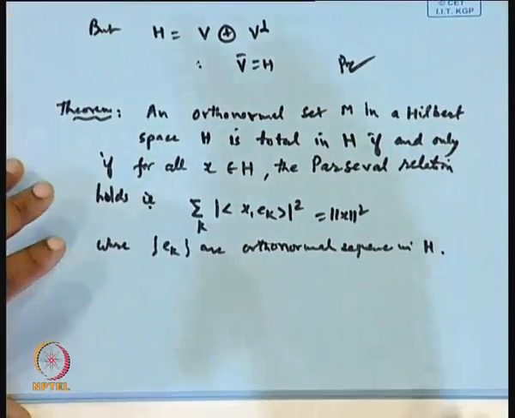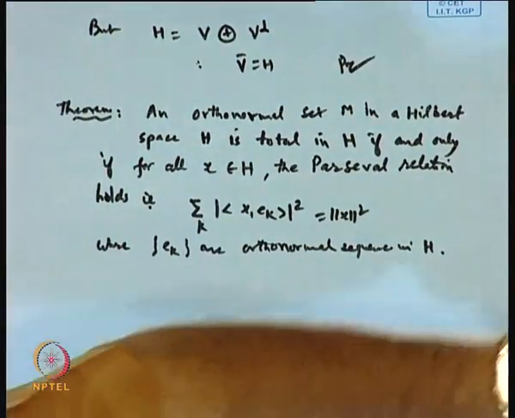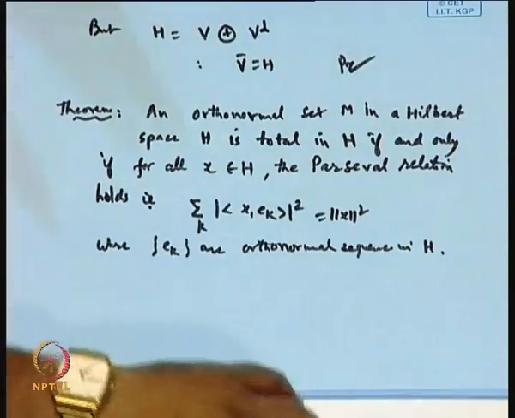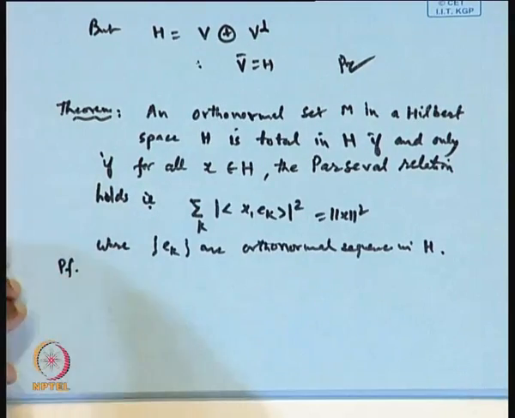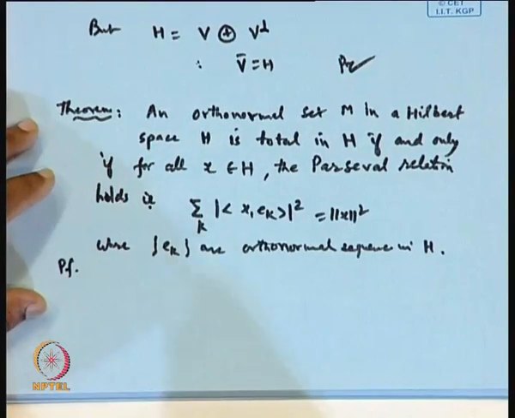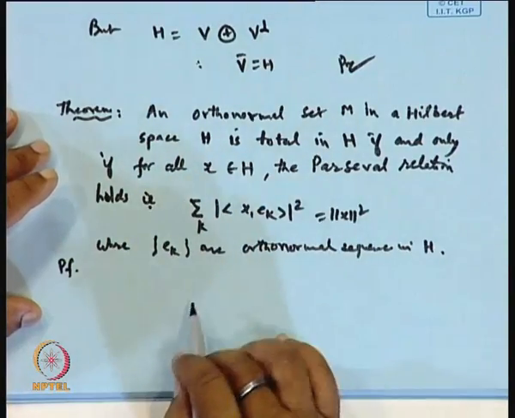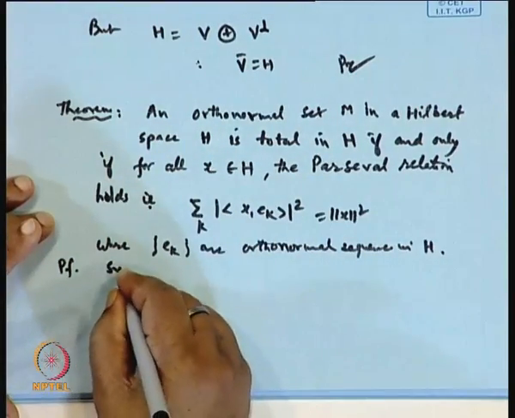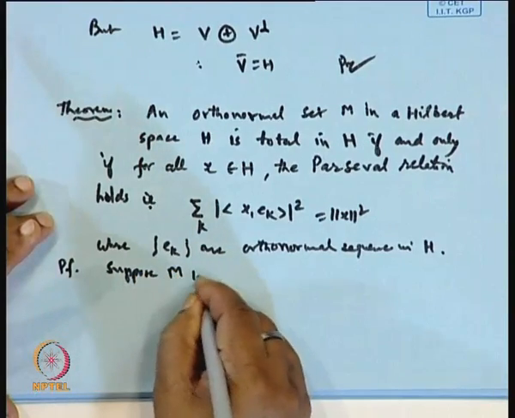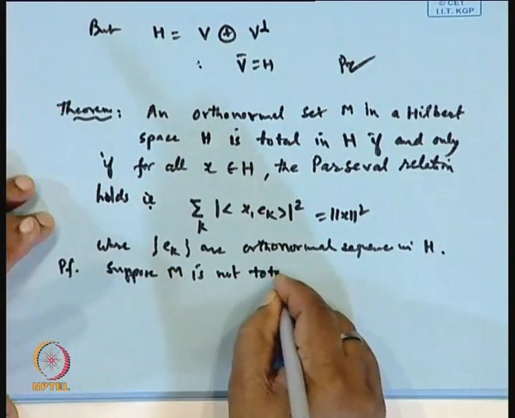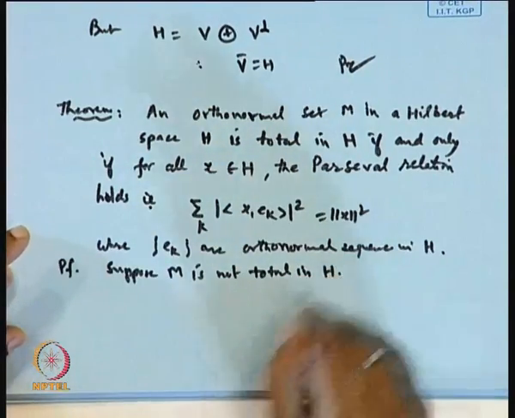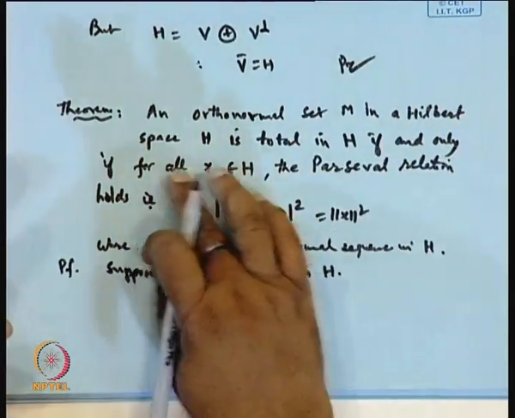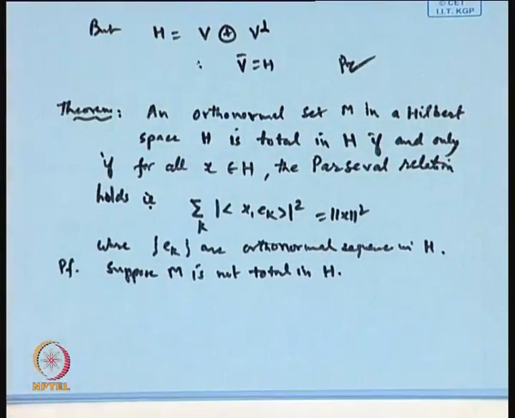Now, let us see the proof of this part. Proof. Suppose M is not total in H. That is what we wanted: the orthonormal set M is total in H. Suppose M is not total in H. Then we will prove by contradiction.